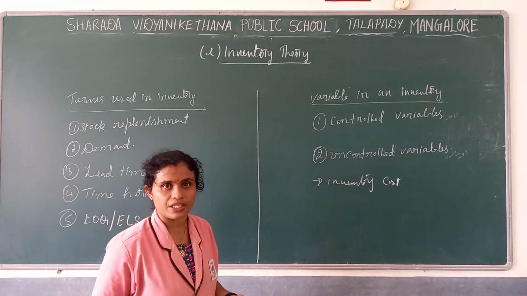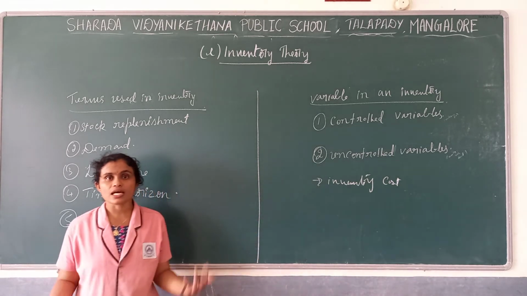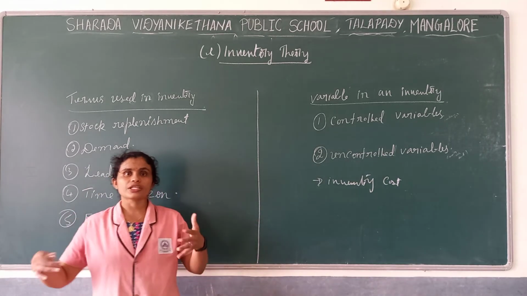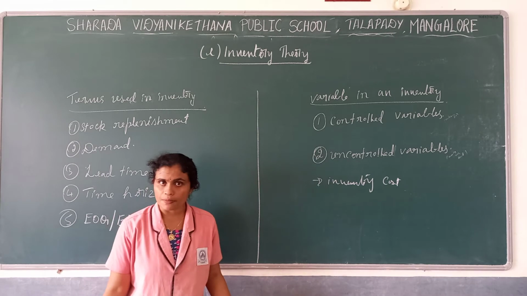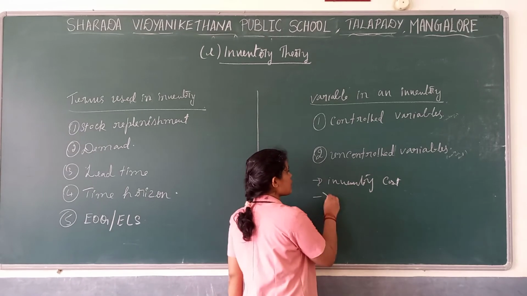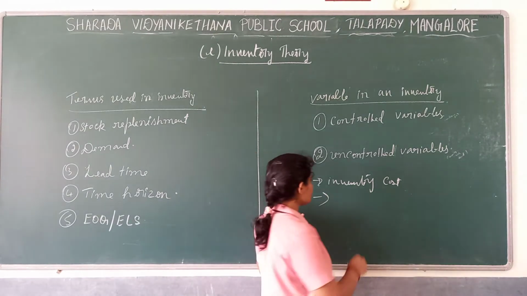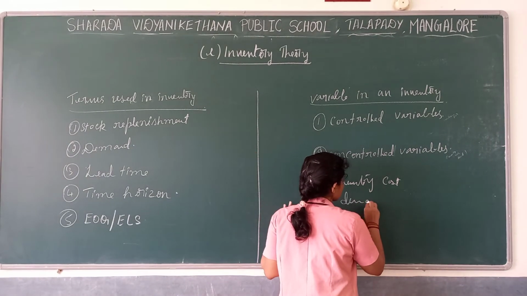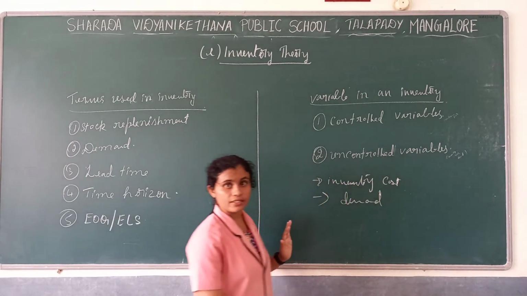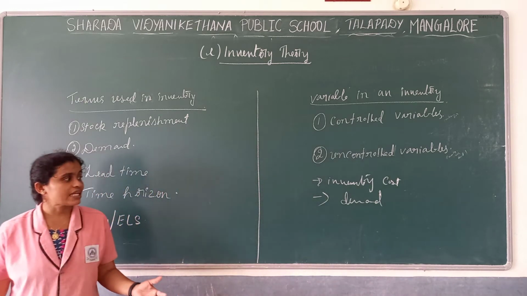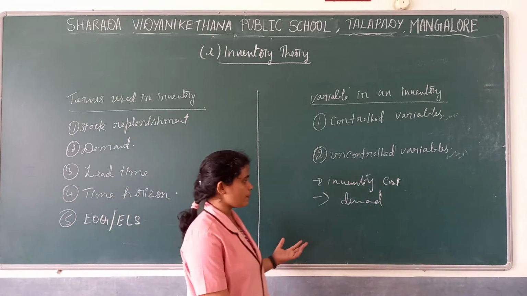Something may happen, so it is not in our control. It may go up or sometimes down. So it is an uncontrolled variable. Then demand is also one of the factors which is uncontrollable.